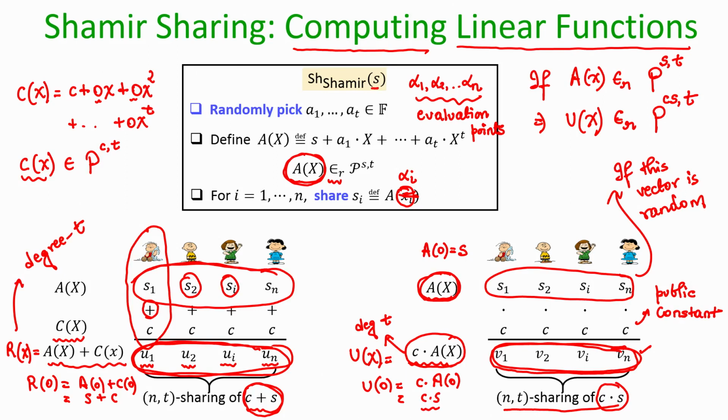Parties are not performing any interaction among themselves, they are just applying the operation locally on their shares of S.